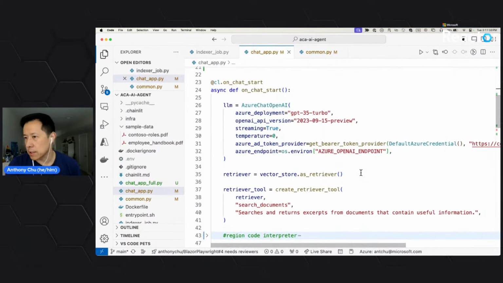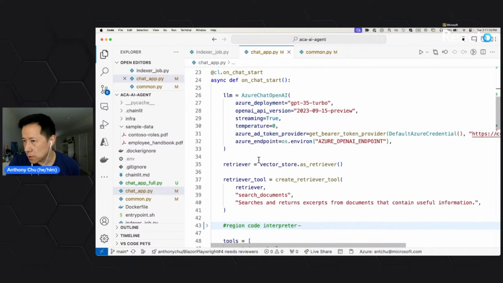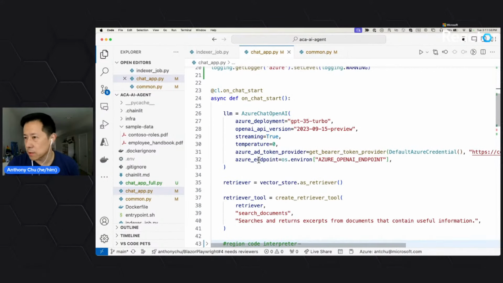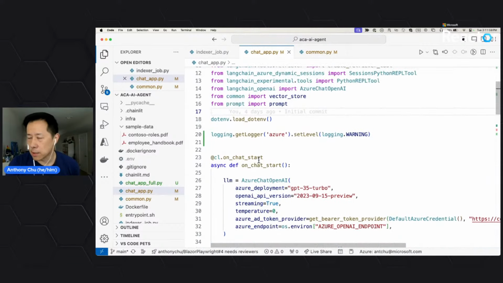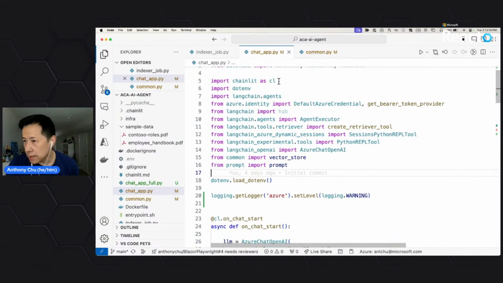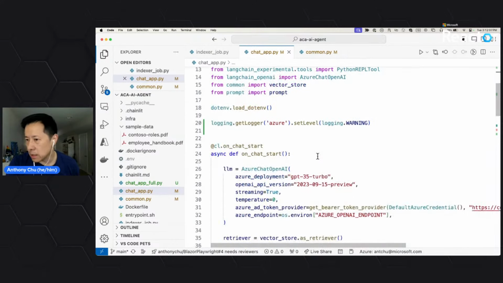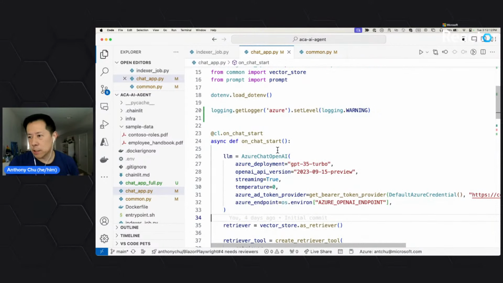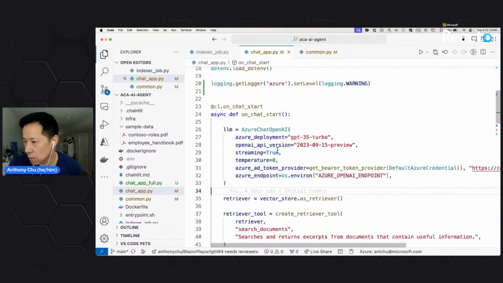And then I'm setting up a couple of things here. It's actually pretty simple. Like I was saying before, I'm using a framework called Chainlit to render my chat UI. It's pretty easy to use. You can see that I just more or less pulled in Chainlit, and then it has a couple of lifecycle hooks, I guess you can call them. So whenever a chat session starts, it's going to load up, or initialize, an LLM. In this case I'm using an Azure OpenAI GPT-3.5 Turbo model.